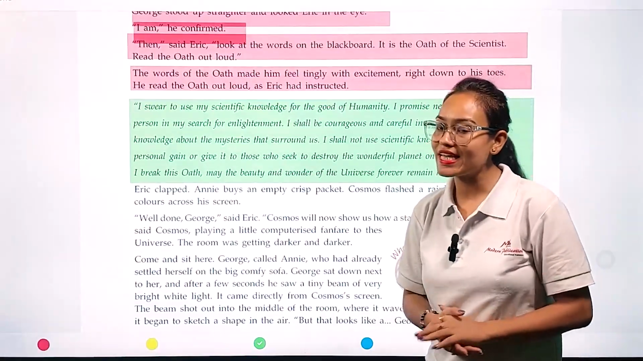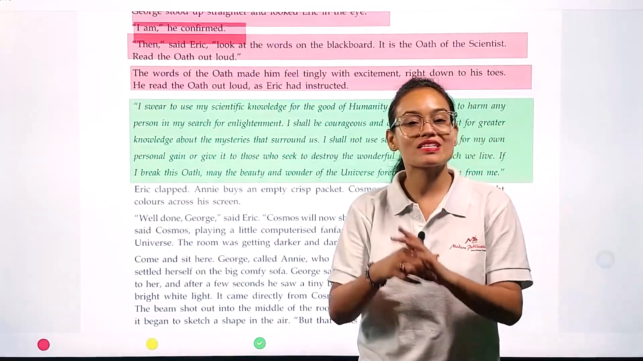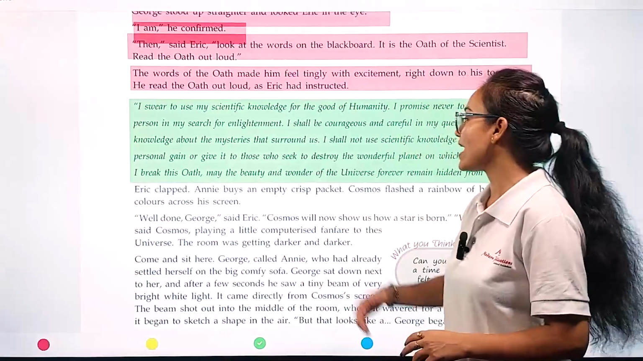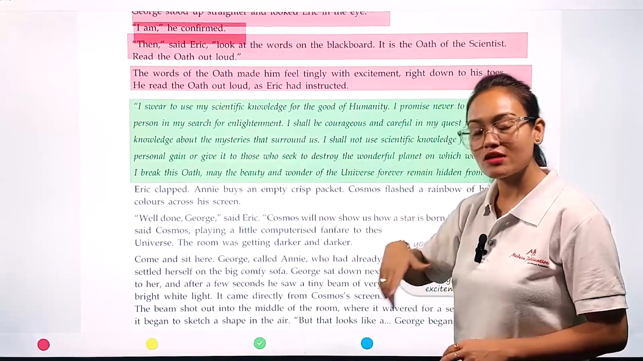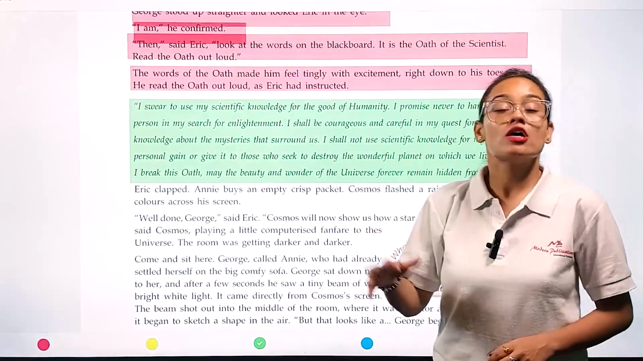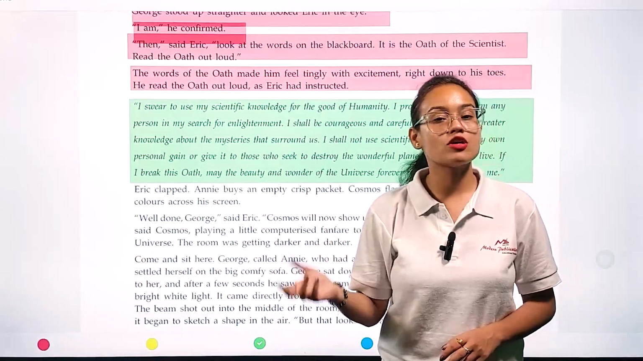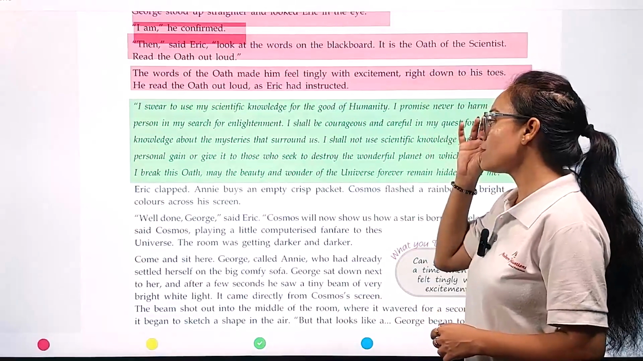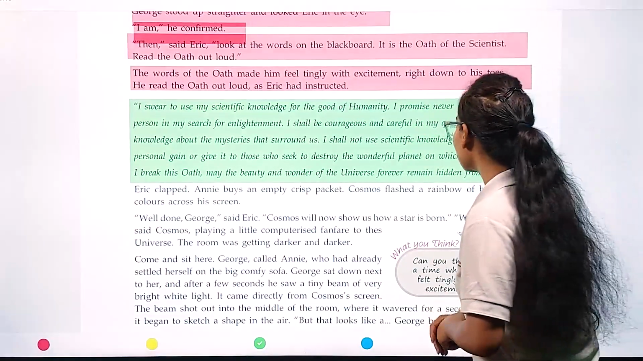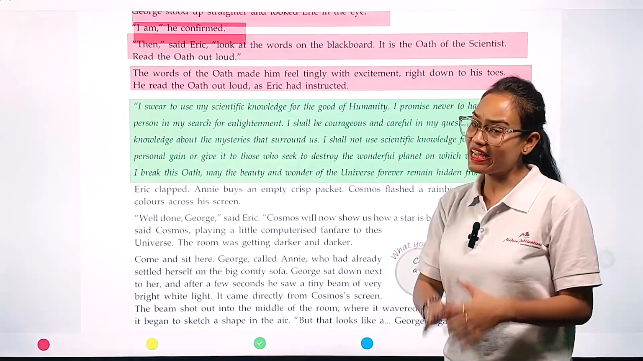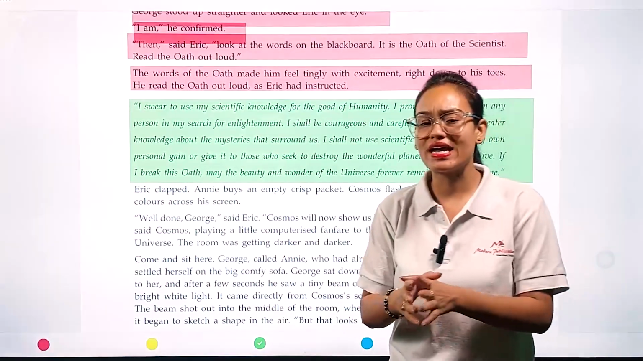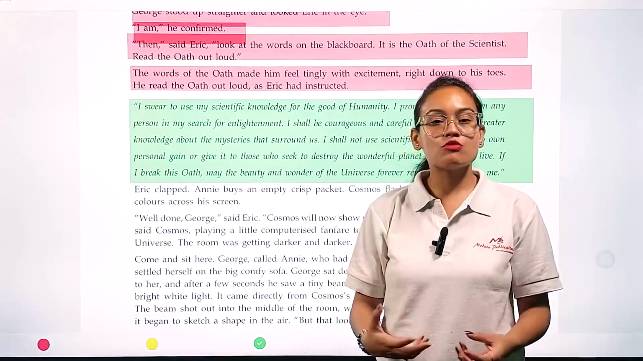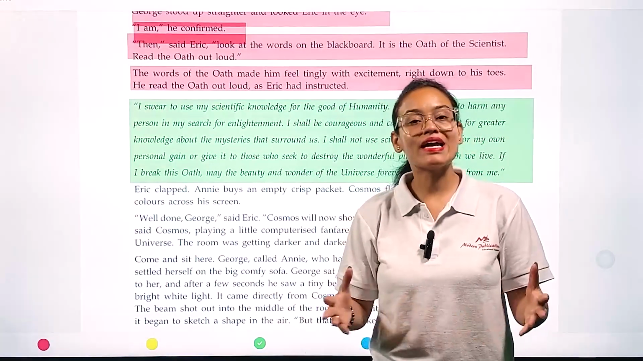And I'm also taking an oath that I'm not going to use my scientific knowledge for my own personal benefit, and I'm not going to allow my scientific knowledge to be used to destroy the world. "If I break this oath, may the beauty and wonder of the universe forever remain hidden from me." If I break this oath which I'm taking right now, then the beauty of this universe will be hidden from me forever.